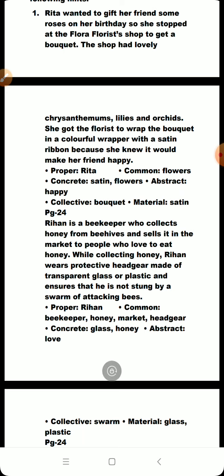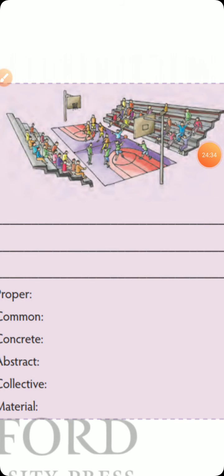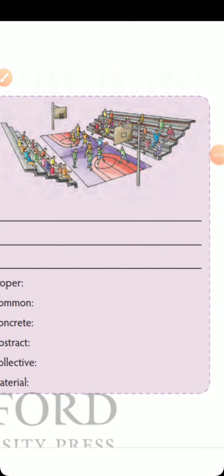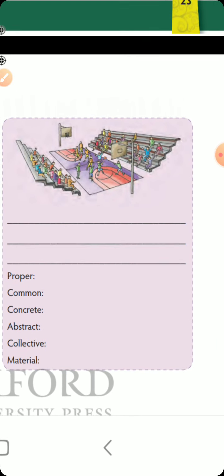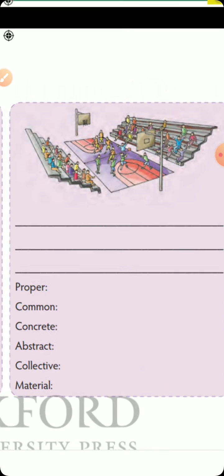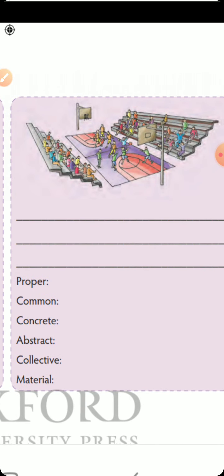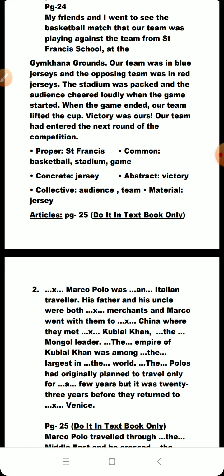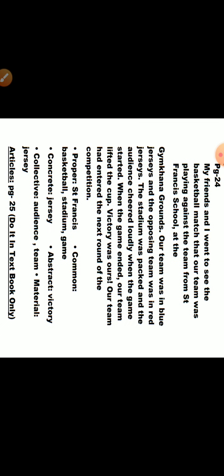Let us see what is given in the fourth picture. This is the fourth picture. You can see it is given on page number 24. When you observe carefully, you can see it is a stadium-like situation, and we can generate our own paragraph. Surely you can have your own answer also. I'll welcome your answer, but I have my own answer. You can learn from my answer and you can write your own answer.